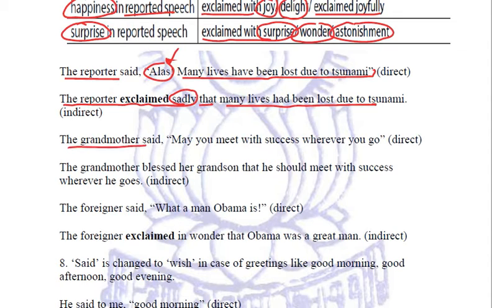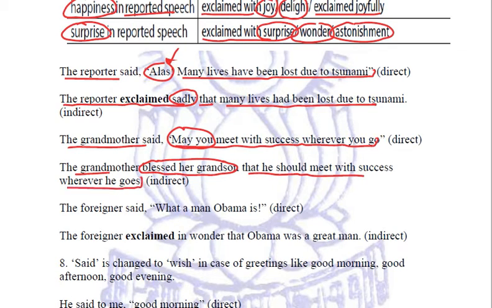The grandmother said, may you meet with success wherever you go. Now this is a kind of blessing given by the grandmother, the elder one. So we will express the same mood. The grandmother blessed her grandson that he should meet with success wherever he goes. So this is the blessing offered. Now why is it only grandson, not the granddaughter? It is in general terms that we are using it. Correct? Fine.